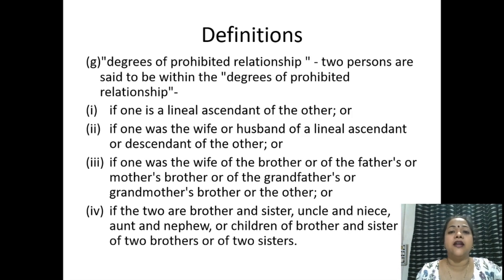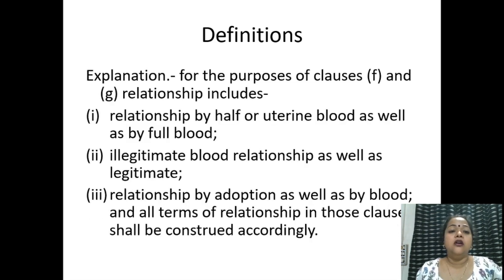Here we need to understand that there are certain exceptions also to the degrees of prohibited relationship, but that we will see when we are studying the provisions relating to valid marriage.